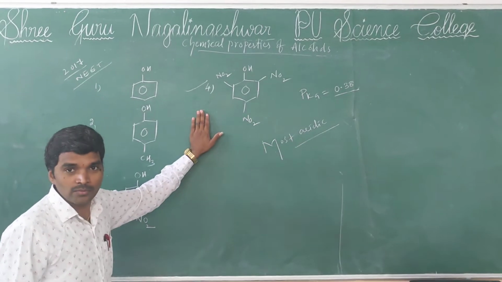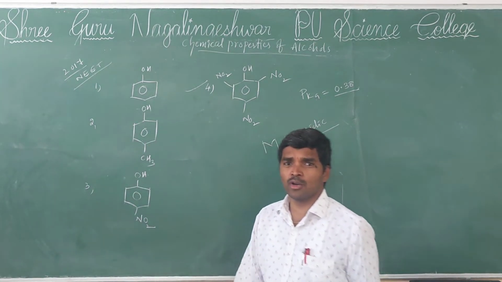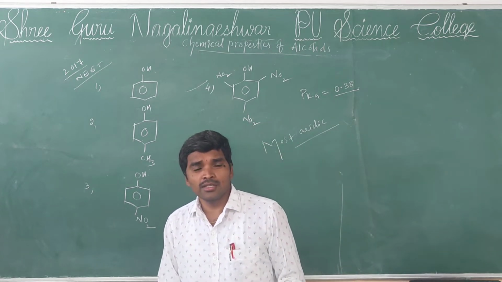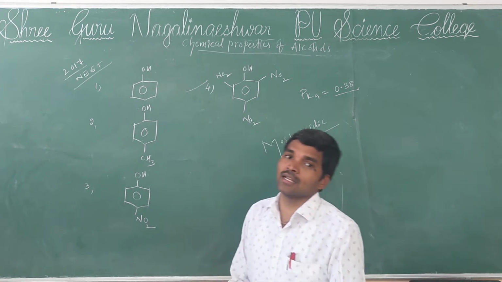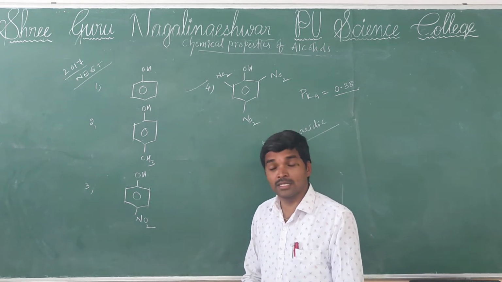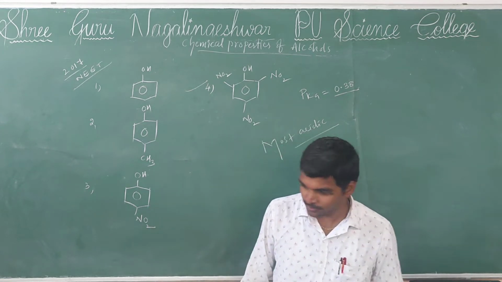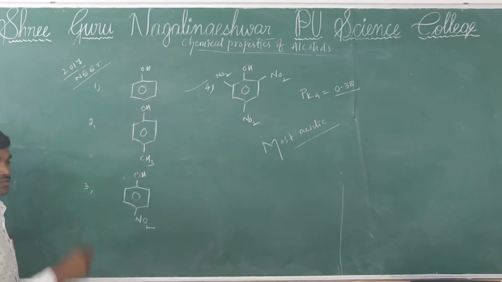Okay, and here I want to tell another important point. Picric acid's acidic nature is higher than acetic acid and benzoic acid also. That point to remember, acetic acid and benzoic acid also. Okay, right. So from this question you got the answer.